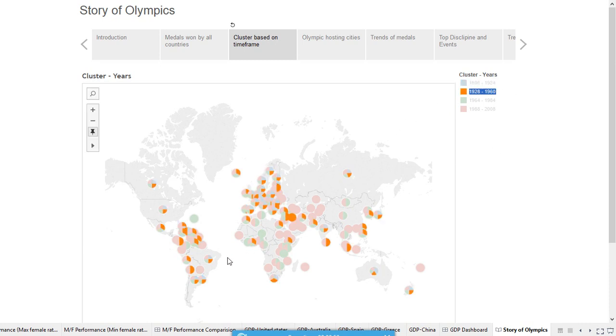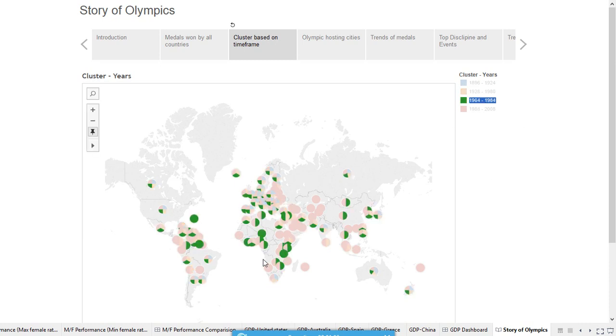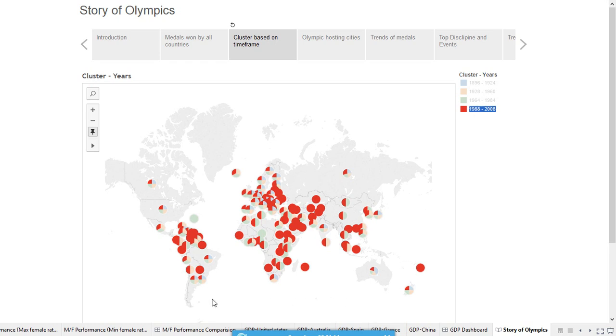In the second cluster, you can see the presence of South America and Middle East countries. In the third cluster, you can see South Africa and South American countries and, surprisingly, very few European countries. In the last cluster, you can see participation from all over the world.